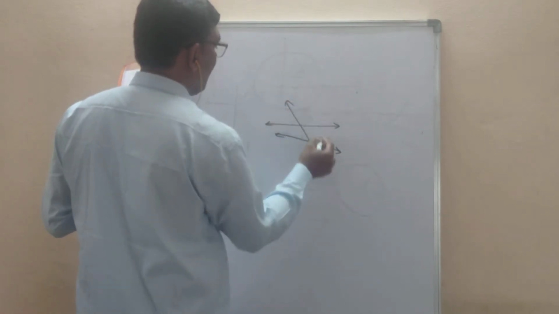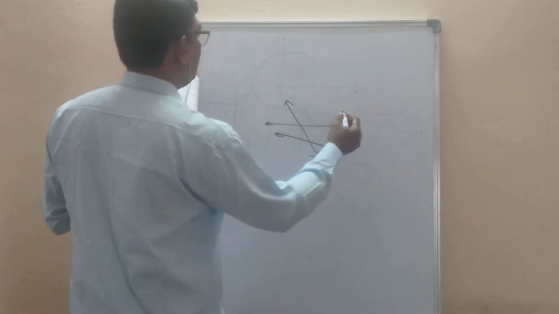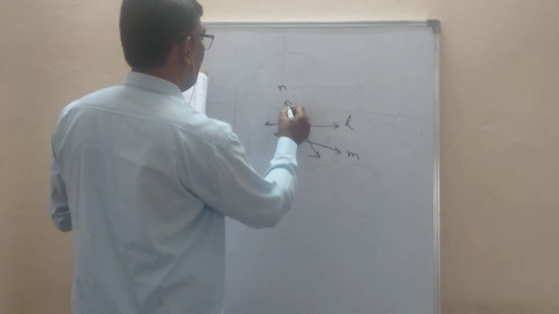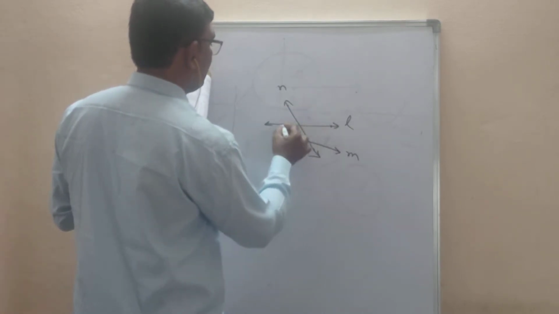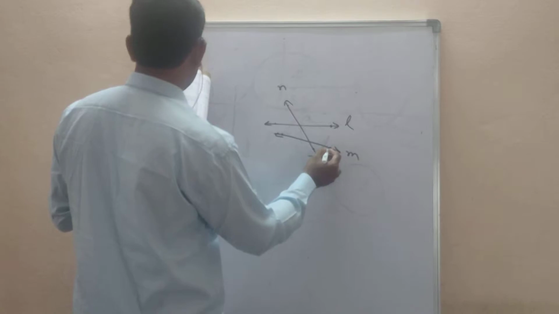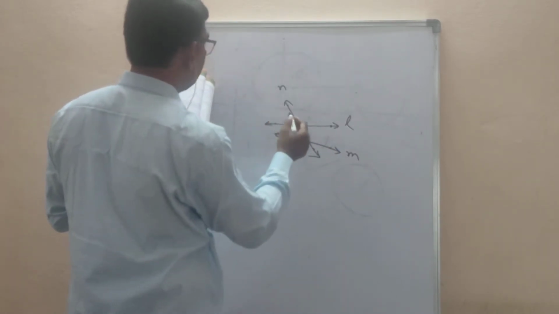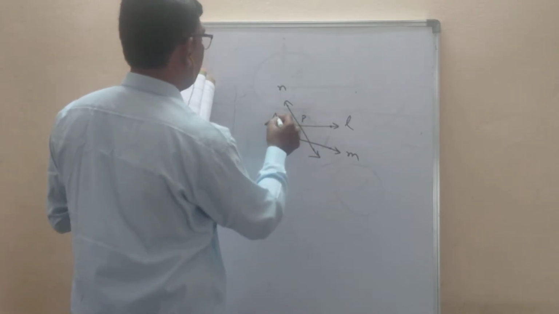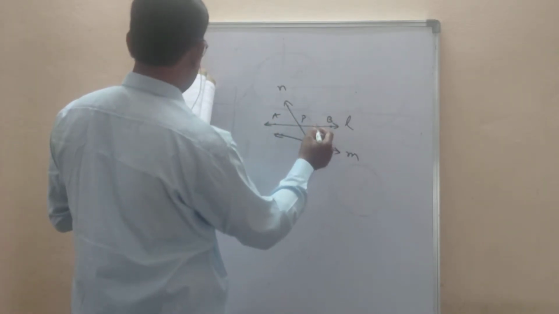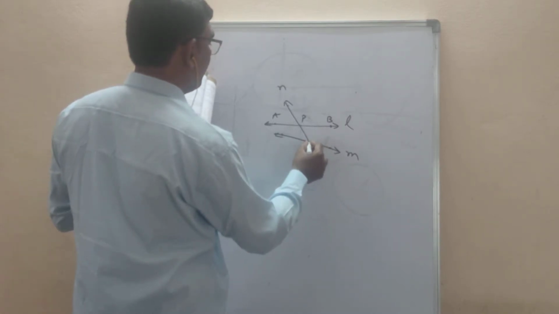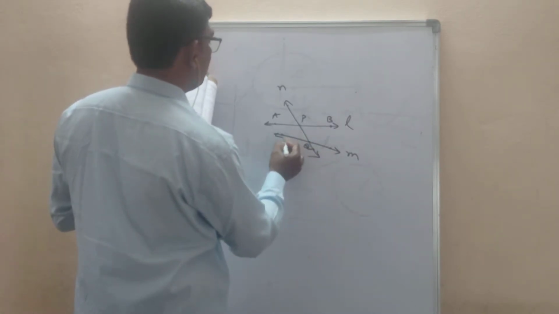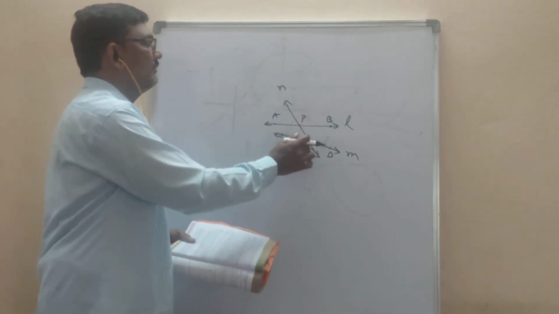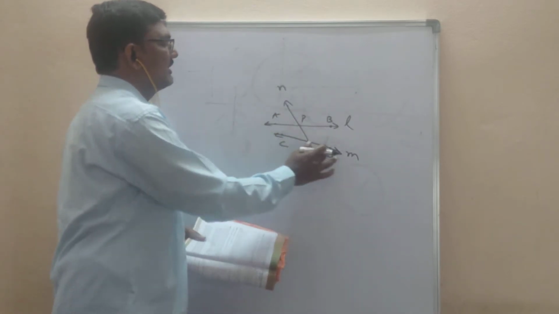So here, how many lines are you seeing? Lines L, M, N, and each line will have maybe 2 points. I'm denoting points here. Let it be P, this is A, this is B, this is Q, this is C, this is D. So see here, PQ is one line, AB is one line, CD is another line.